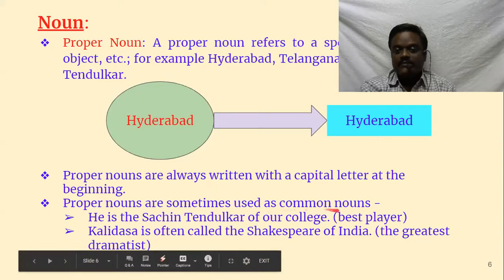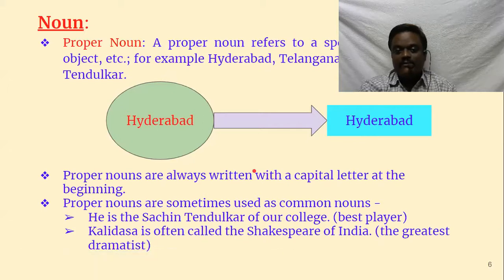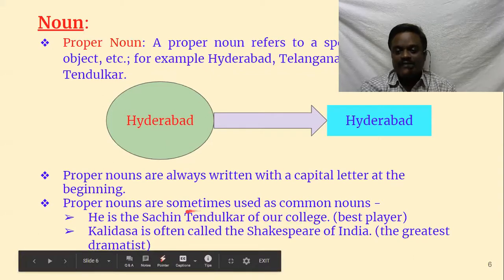And proper nouns are sometimes used as common nouns. I told you while we were discussing tenses, proper nouns are sometimes used as common nouns. How? He is a Sachin Tendulkar of our college. Actually we are not referring to Sachin Tendulkar, we are referring to the qualities of Sachin Tendulkar. Here Sachin Tendulkar means the best player. So what we want to say is he is the best player of our college. So here Sachin Tendulkar is not actually a proper noun, but we are making it a common noun. There is a meaning here, whereas it doesn't actually refer to the person. It refers to the qualities of the person.